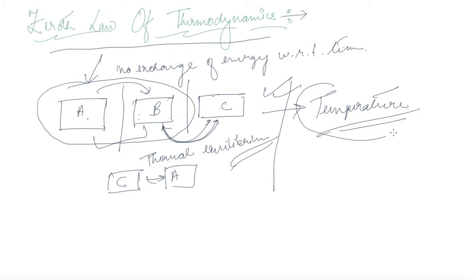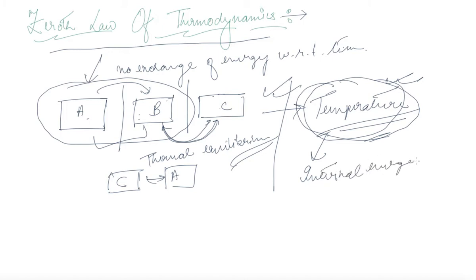So this was the first understanding of temperature. Now, with temperature come your other terms like internal energy and work done. Internal energy and work.